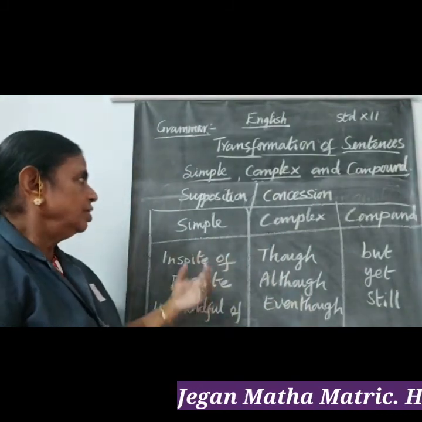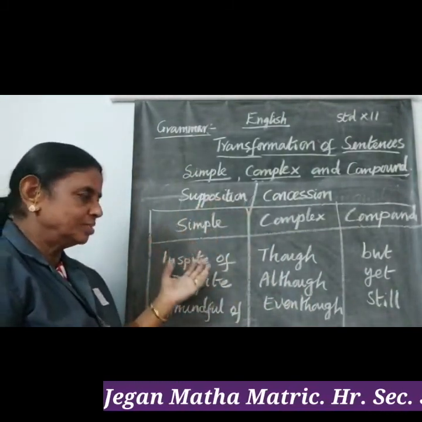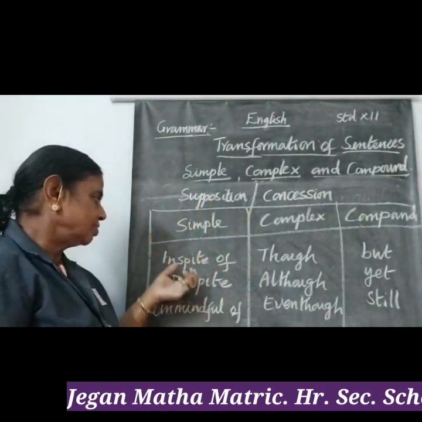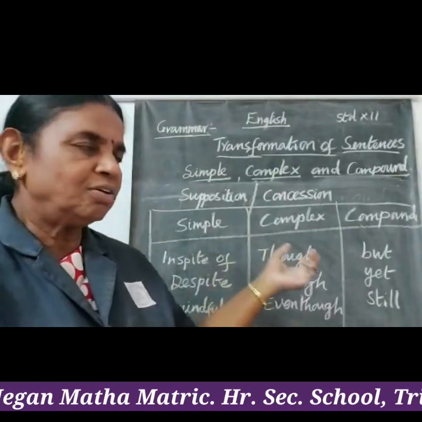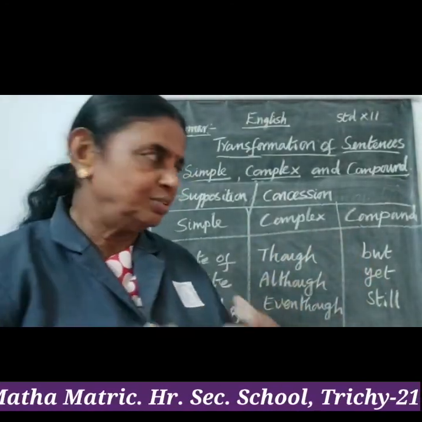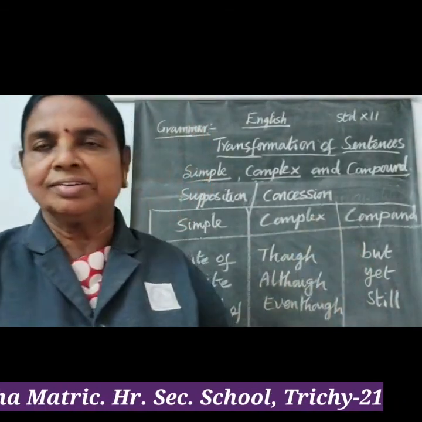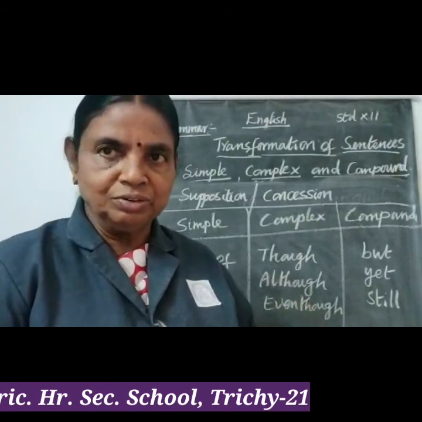And in supposition and concession, in simple sentences we use phrases like in spite of, despite, unmindful of. In complex, though, although, even though, subordinating conjunctions are used. In compound sentences, but yet still, coordinating conjunctions are used.